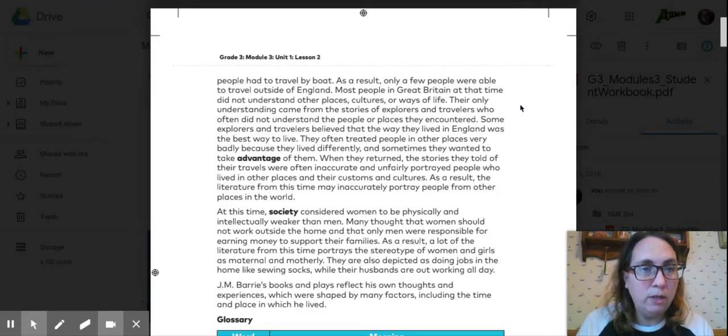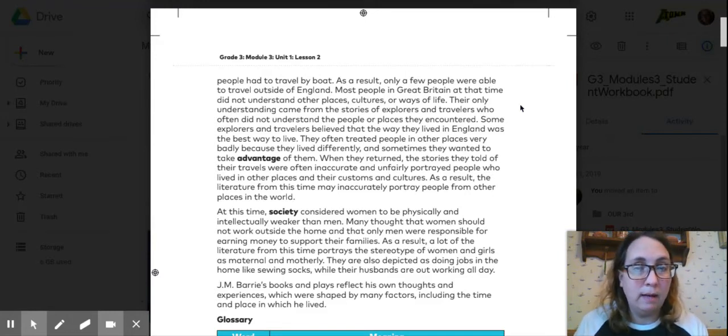They often treated people in other places very badly because they lived differently, and sometimes they wanted to take advantage of them. When they returned, the stories they told of their travels were often inaccurate and unfairly portrayed people who lived in other places and their customs and cultures. As a result, the literature from this time may inaccurately portray people from other places in the world.